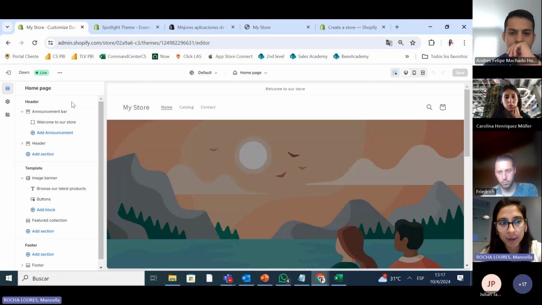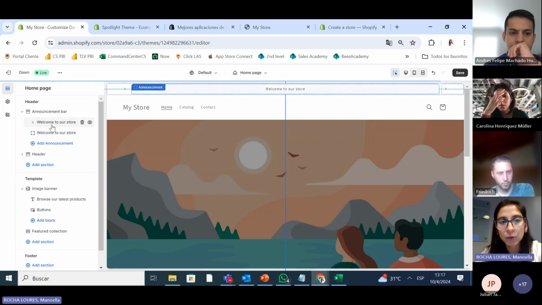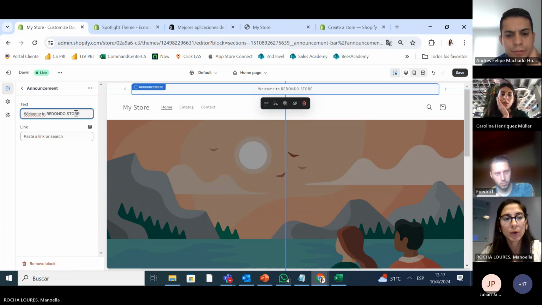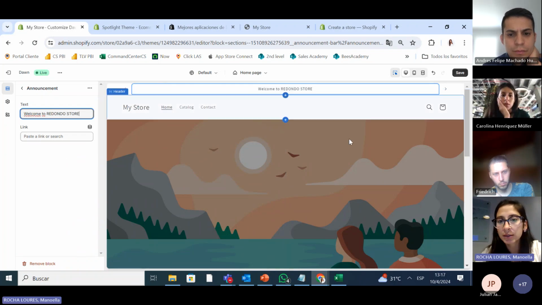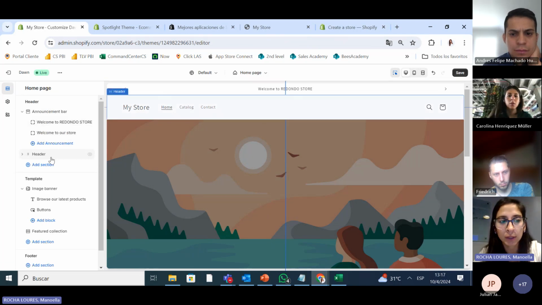First, we're going to do the header. This is the announcement bar. So what do we want to write? All you have to do is press here and you can already write, welcome to Redondo store. Every time it changes, it changes here. So that's why you don't have to develop anything. This is how you start doing your own page.